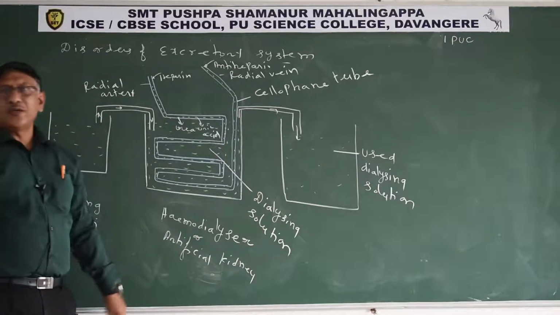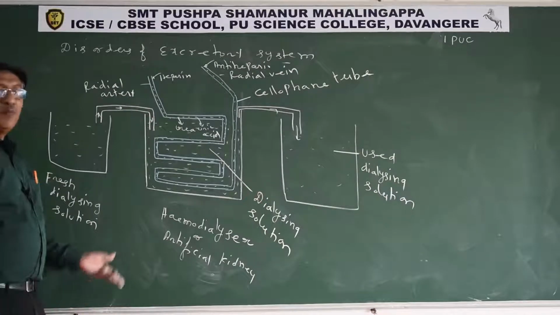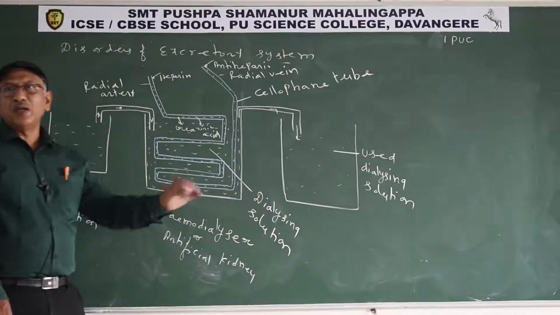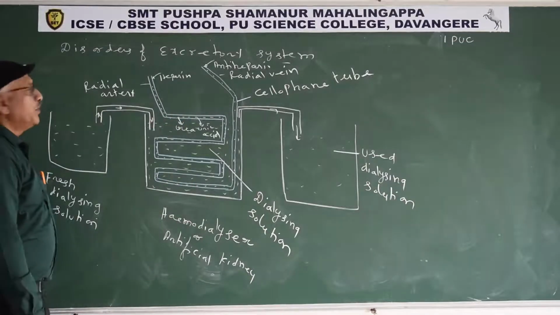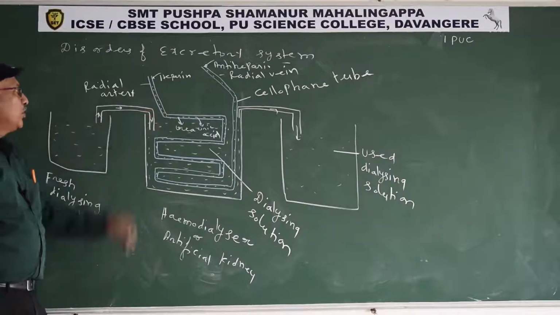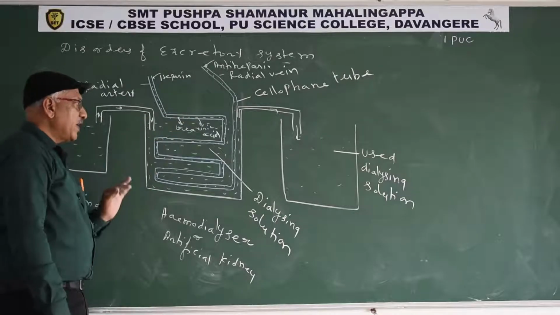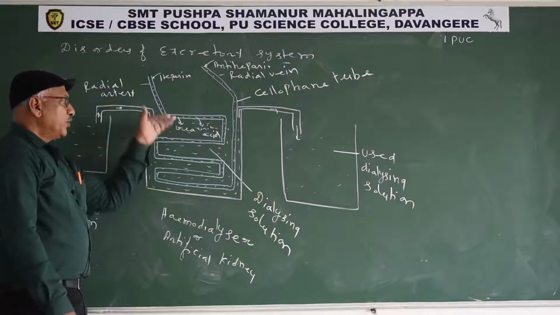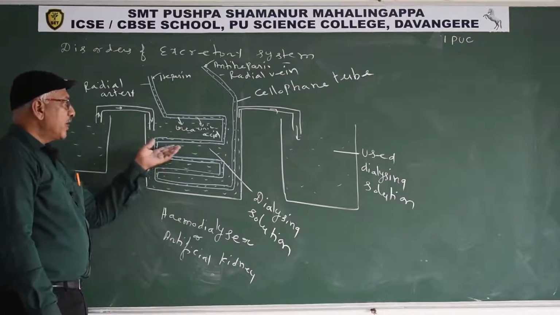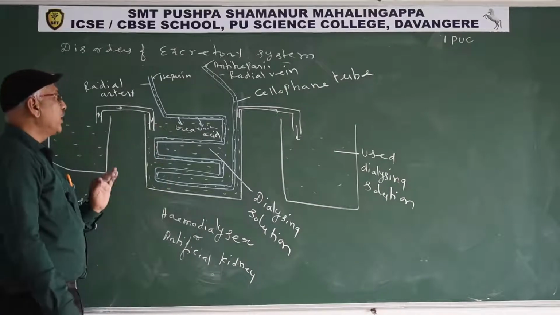The hemodialyzer contains a tube made up of cellophane, which is made up of cellulose. The tube is impermeable to macromolecules like plasma protein and permeable to urea and uric acid only. The hemodialyzer contains dialyzing solution, and the cellophane tube is submerged in it. The composition of the dialyzing solution is the same as that of blood except for urea and uric acid.